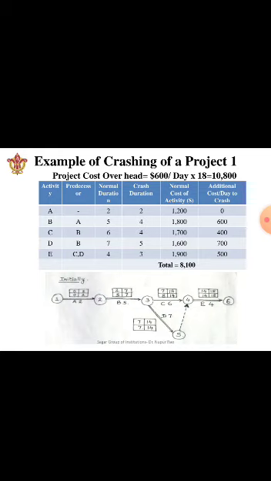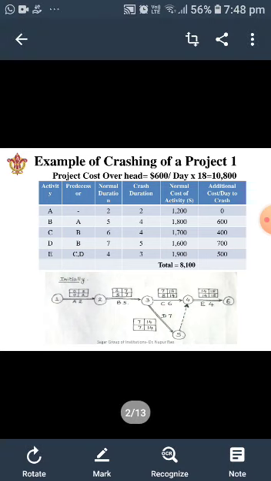So for example, A activity cannot be crashed at all because its normal duration and crash duration are the same. B activity can be crashed by a day maximum, and so on. The fifth column gives you the normal cost of activity. That means to conduct this activity, how much is the normal cost of conducting the activity. The last column gives you the additional cost per day to crash, which means that if we are crashing each activity by a day, how much additional cost will be incurred.